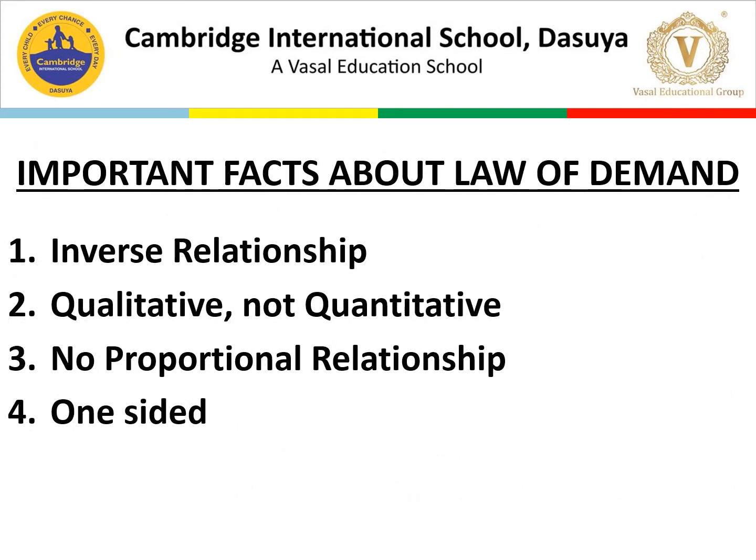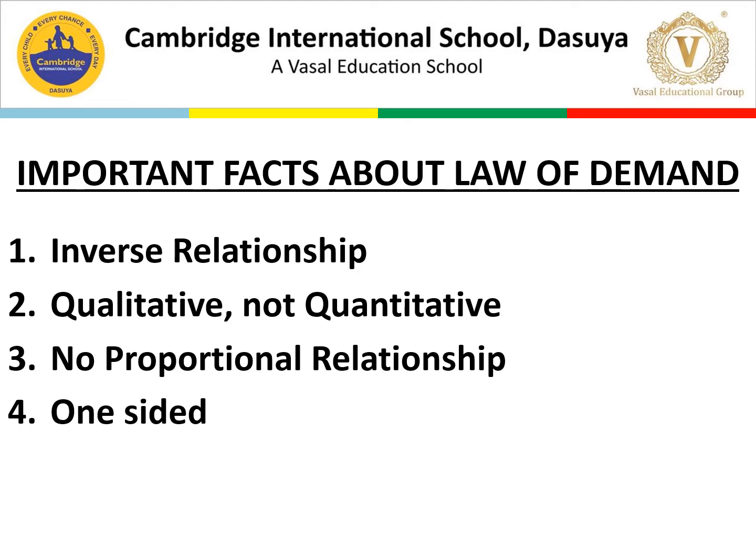Next are a few points which are very important when we are talking about the law of demand. What are the facts we feel are important about the law of demand? The first thing is inverse relationship. We have an inverse relationship between price and quantity demanded. It simply affirms that an increase in price will tend to reduce the quantity demanded, and a fall in price will lead to an increase in quantity demanded. So it's a simple inverse relationship.